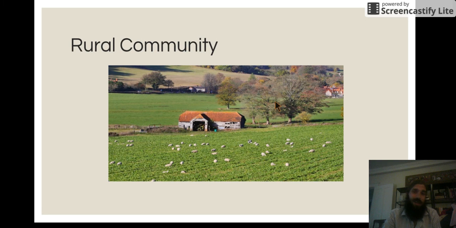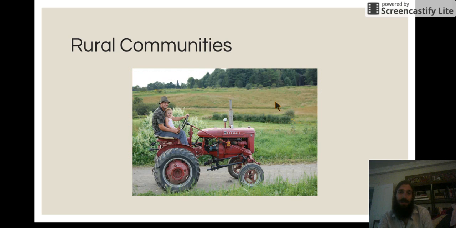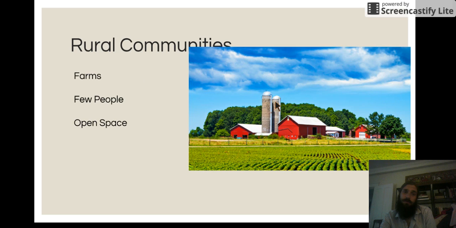Last, we're going to talk about a rural community. So if you leave your urban community, then you pass your suburban community and keep going, you're going to find yourself in a rural community. That's out in the country. This is an example of a rural community. The things you'll find in rural communities are few people, farms, and open space.